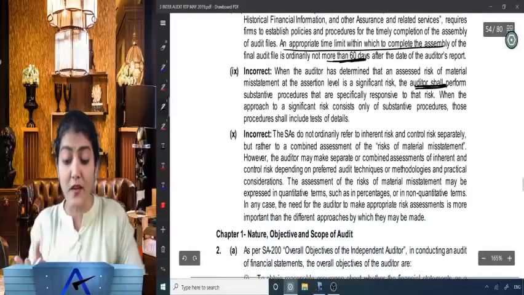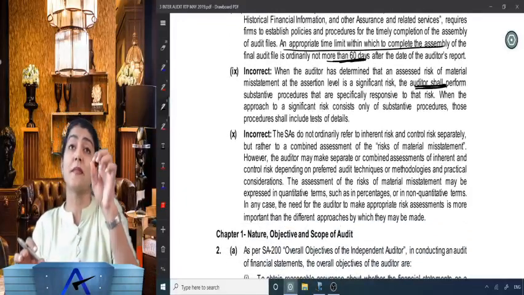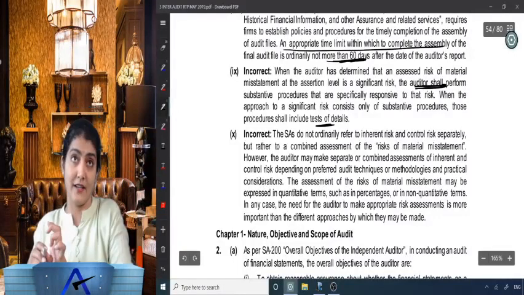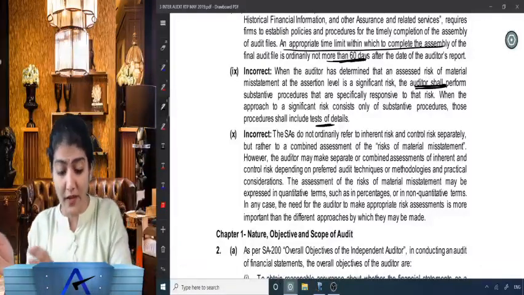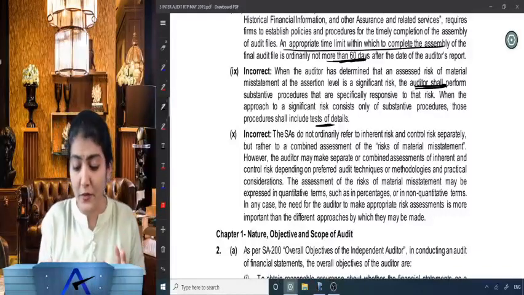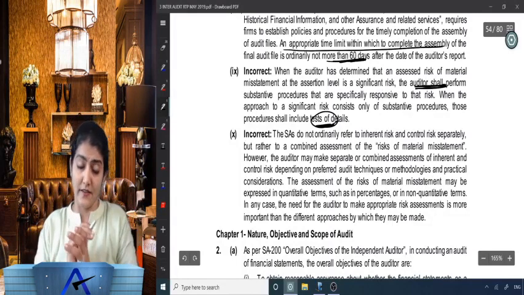When the approach to a significant risk consists only of substantive procedures, then those procedures shall include tests of details.